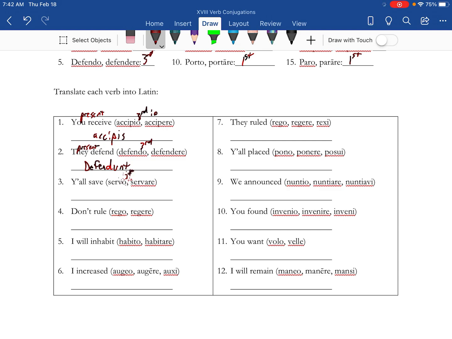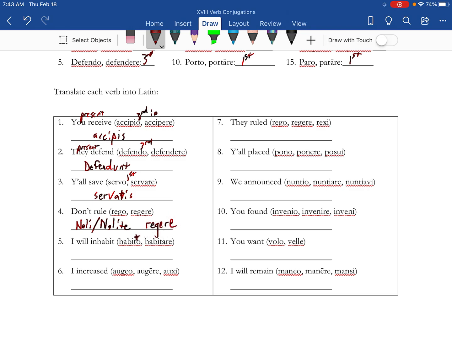Y'all save. This is first, it's present. First principal part minus the O. Y'all, you're going to add ATIS. Don't. This could be one of two things: noli or nolite. I didn't say whether it was singular or plural. And then it's followed by the infinitive, the second principal part, regere.